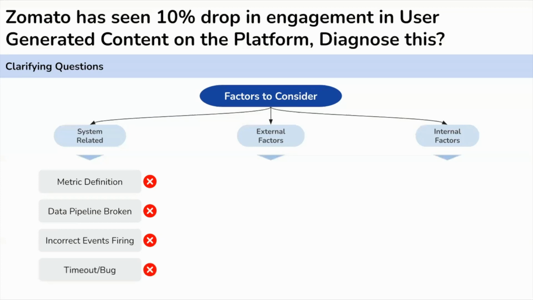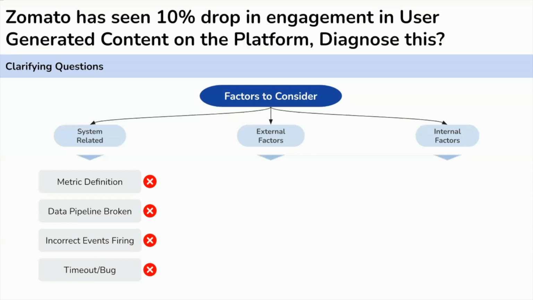The fourth can be some service related issue which is causing some type of timeout on the rating and review section. This is highly unlikely to be the issue because if that is the case, the metric would have dropped abruptly, and honestly it is hard to bypass all the regression testing which we generally do. So let's assume that there is no such issue, and this means that the system is also working fine. Now we are sorted from the system related issue.